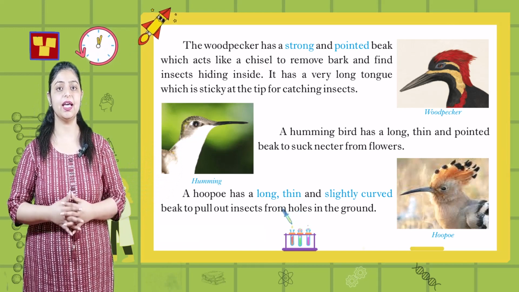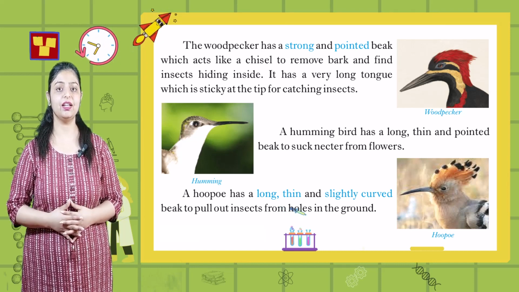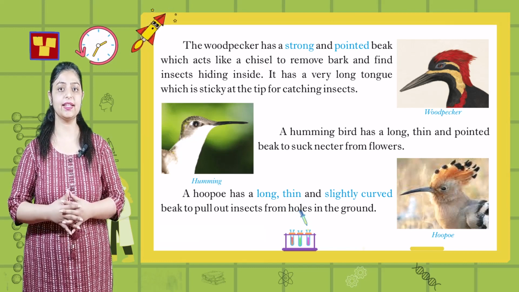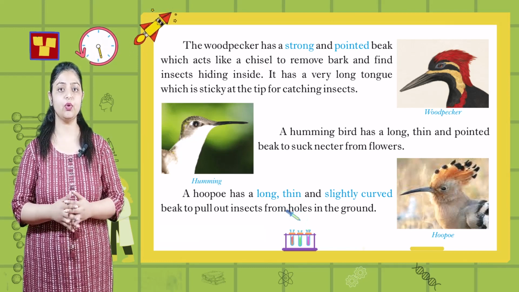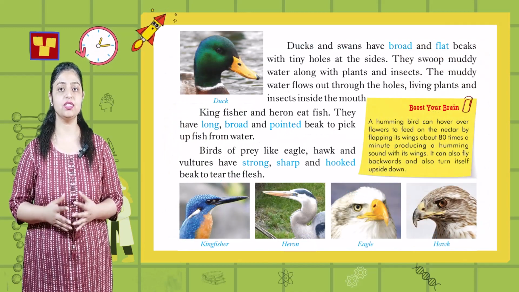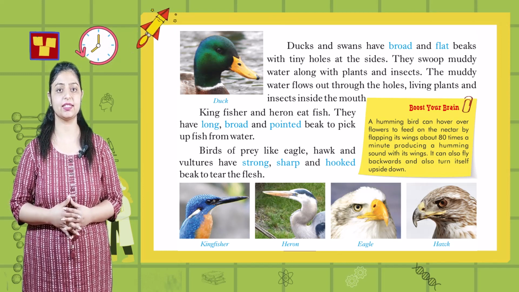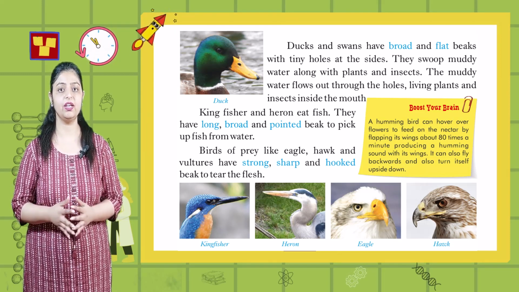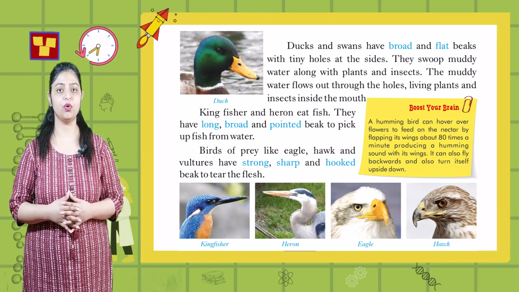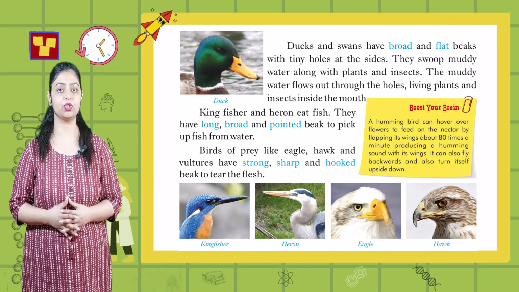A hummingbird has a long, thin and pointed beak to suck nectar from flowers. A hoopoe has a long, thin and slightly curved beak to pull out insects from holes in the ground. Ducks and swans have broad and flat beaks with tiny holes at the sides. They scoop muddy water along with plants and insects. The muddy water flows out through the holes, leaving plants and insects inside the mouth.